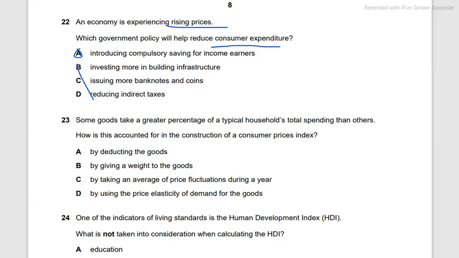Some goods take a greater percentage of a typical household's total spending than others. If you've studied the topic of inflation, and you read about retail price indices or consumer price indices, or the basket of goods, you should be able to answer this easily. How is this accounted for in the construction of a consumer prices index? By giving a weight to the goods. Deducting the goods, giving average price fluctuations, or using price elasticity are all things that don't matter here.